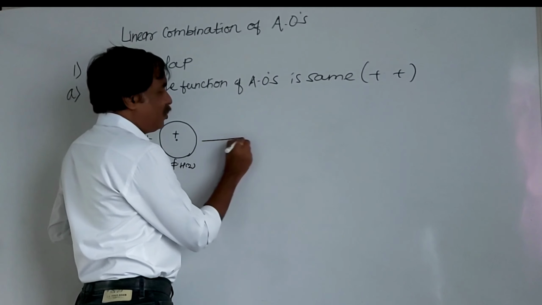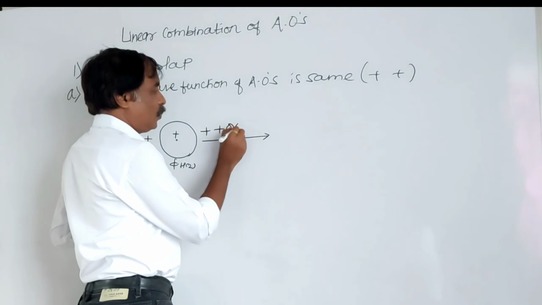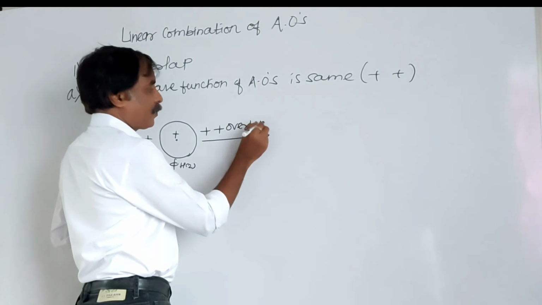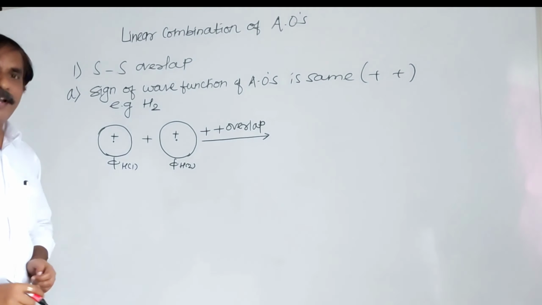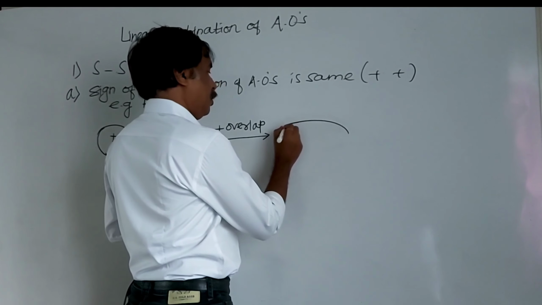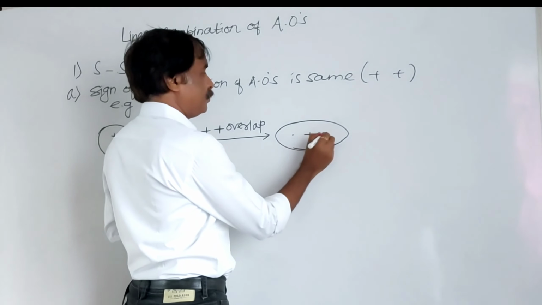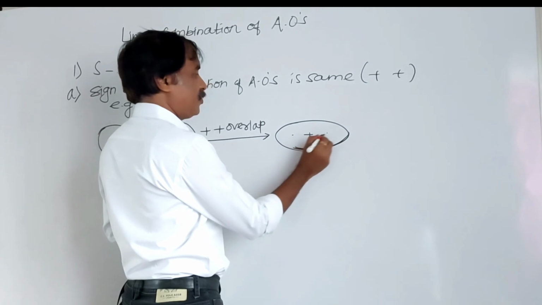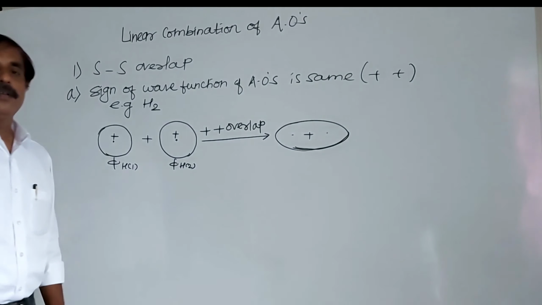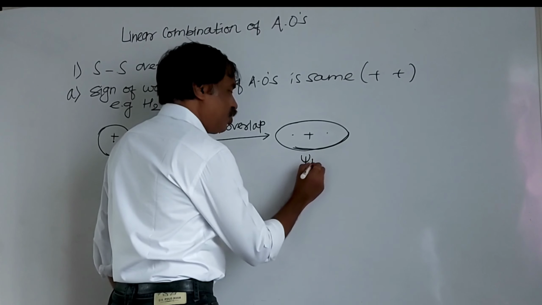There is an addition, and this overlap is said to be a positive overlap, and a formation of bonding molecular orbital, like this. We can write this as psi H2.